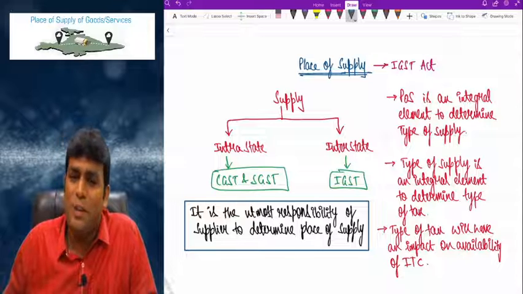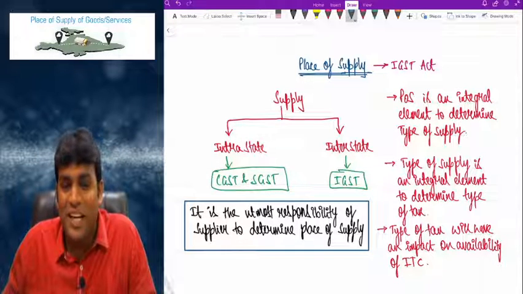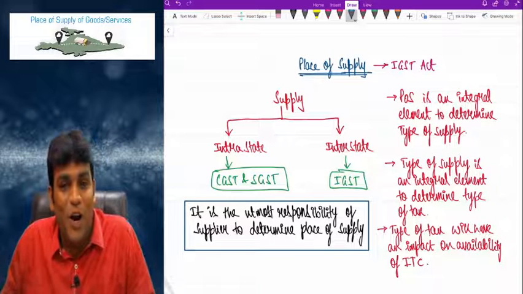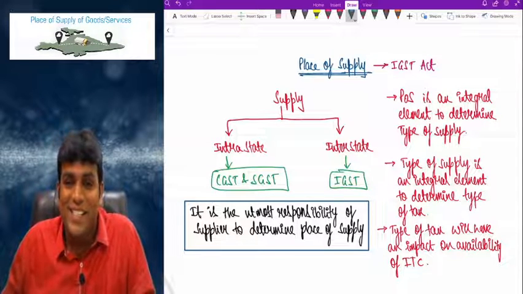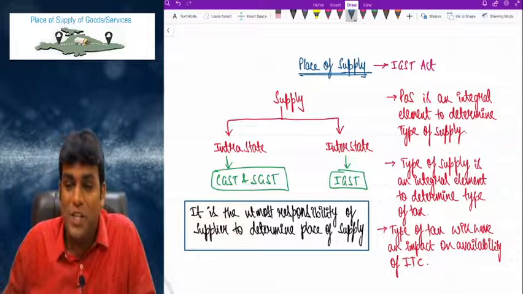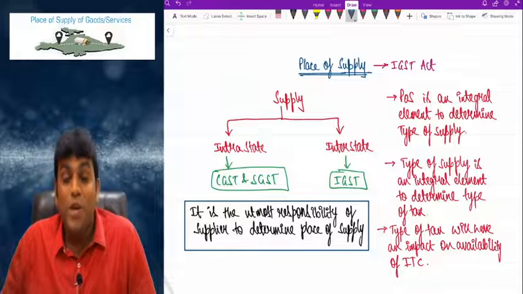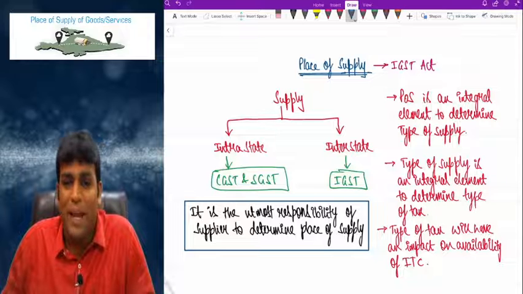Because place of supply will determine to which state money will go. We all know that GST is a destination based consumption tax. So it is very vital and important to correctly determine place of supply.